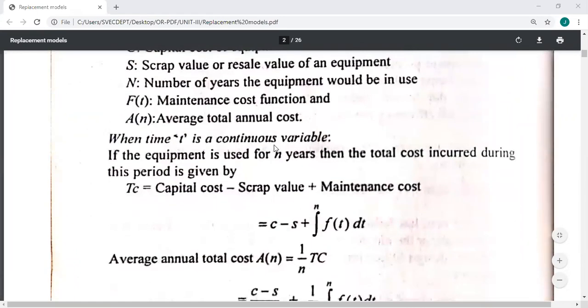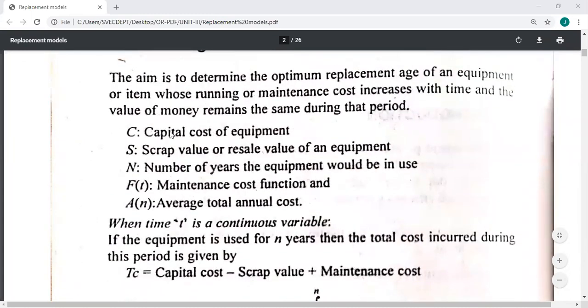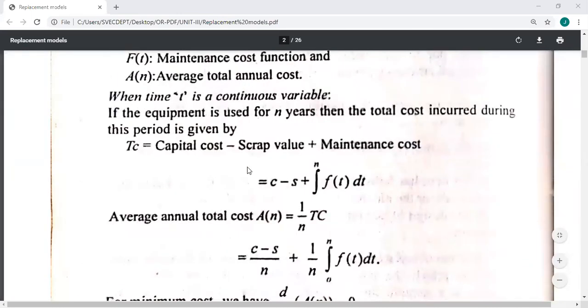When time t is a continuous variable, if the equipment is used for n years, then the total cost incurred during this period is given by TC equals capital cost minus scrap value plus maintenance cost. According to these abbreviations, capital cost is C, minus scrap value S, scrap value meaning resale value.